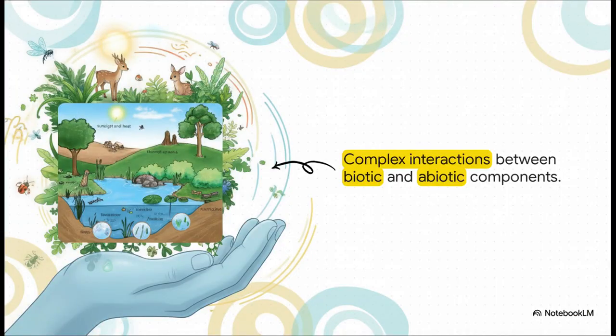Just think about the incredible complexity of this interplay. You have the living, or biotic, components, like fungi, insects, plants, and animals, constantly interacting with the non-living, abiotic elements, like sunlight, heat, water, and soil. They are completely, totally interdependent. The living organisms literally cannot survive without the non-living elements.